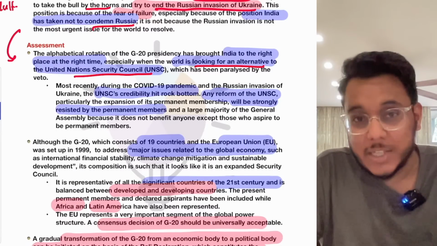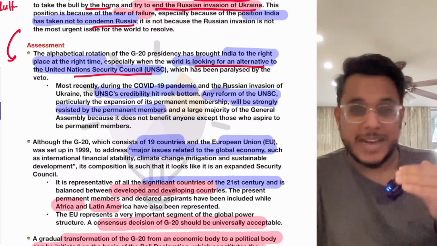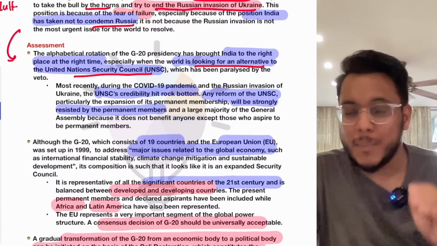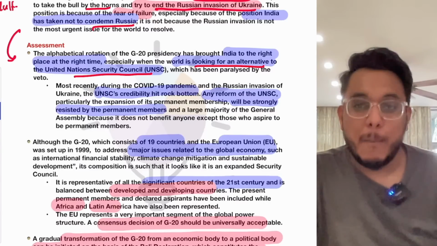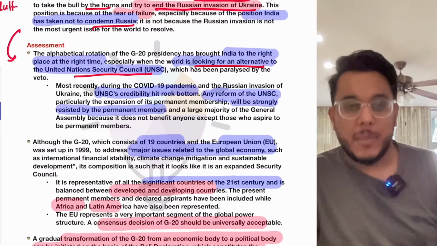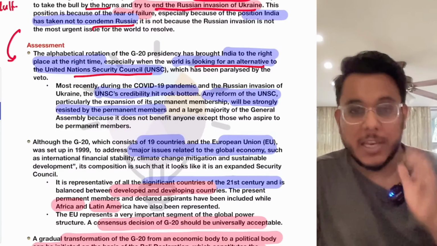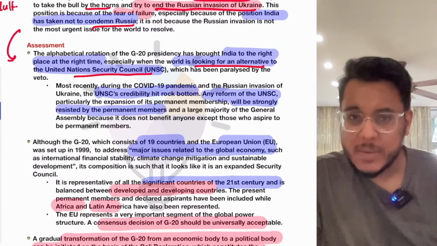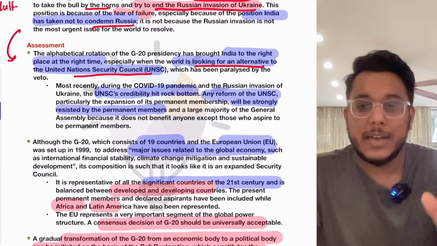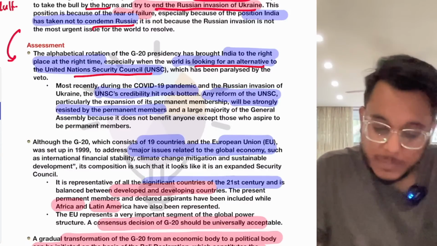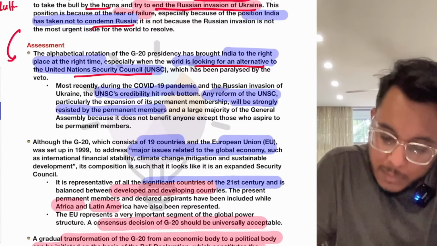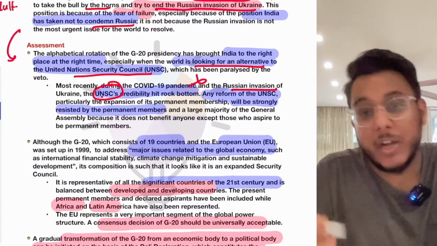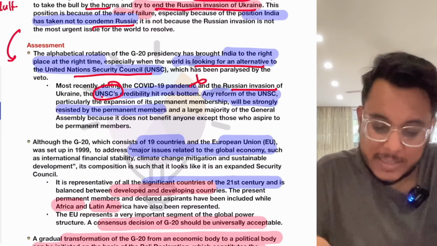Because the United Nations Security Council was established with the mandate of establishing peace in the world. But what has happened? Though the UNSC was there, it has not been able to avoid many of the confrontations and disputes, particularly because of the veto power given to the permanent 5 members. Whenever any decision against these members is taken, they use their veto power and the decisions are never passed. Because of the Russian invasion of Ukraine, the UNSC's credibility has been questioned: what have you done? Nothing. That is what is happening.